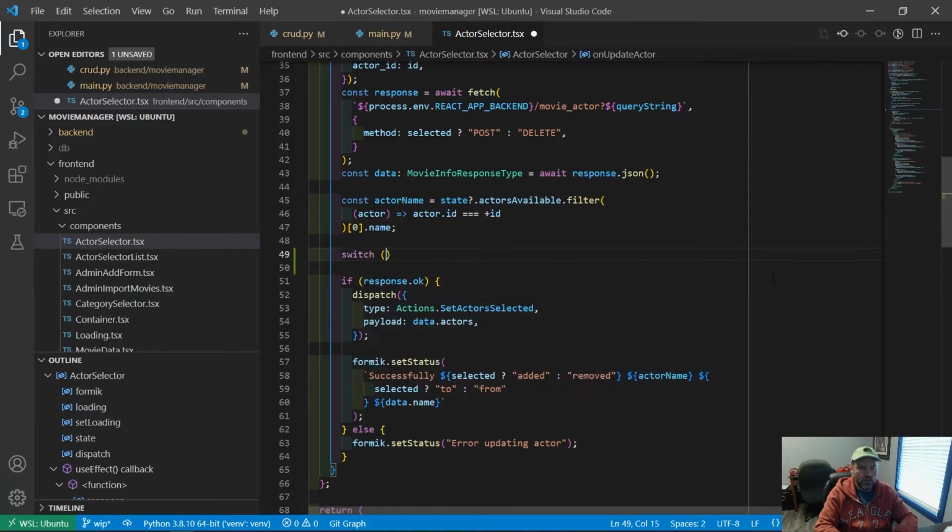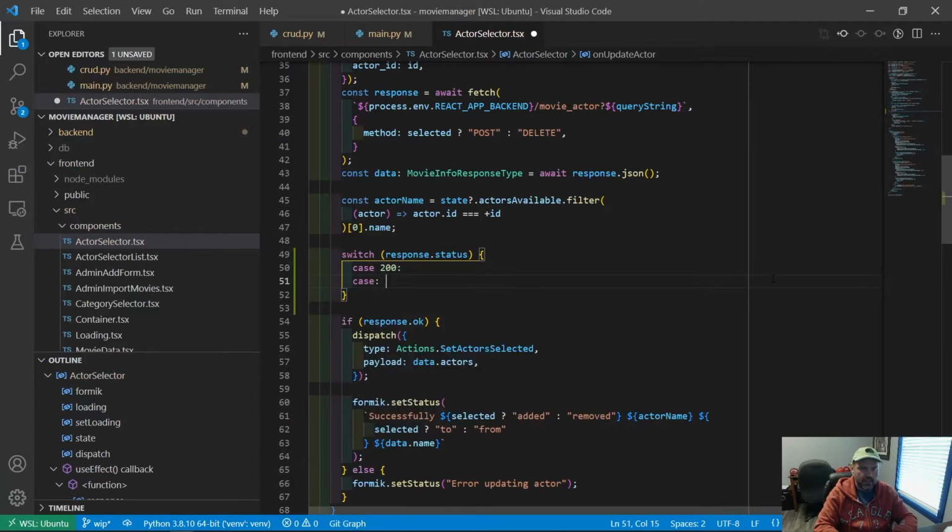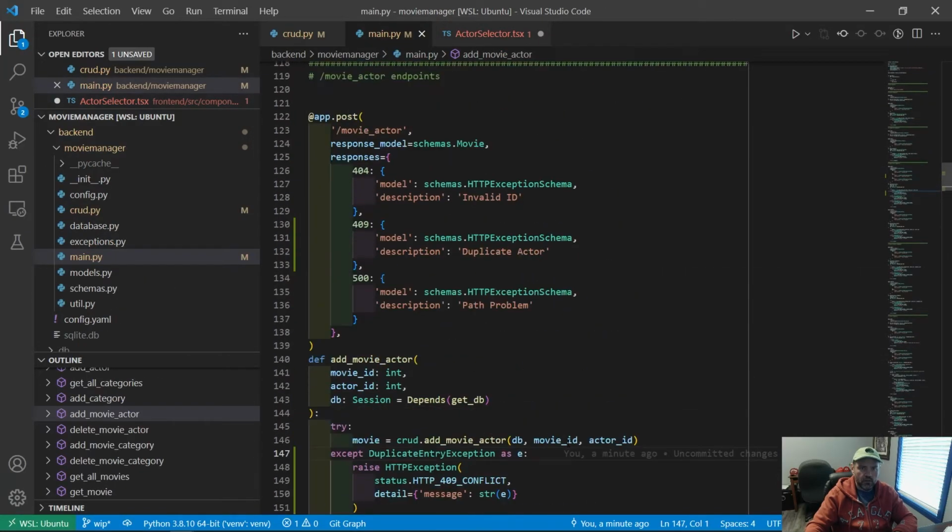So let's say we're going to switch on response.status, and we're going to have case 200, case, what are our other options? What's in here? We can have a 200, a 404, a 409, or a 500.